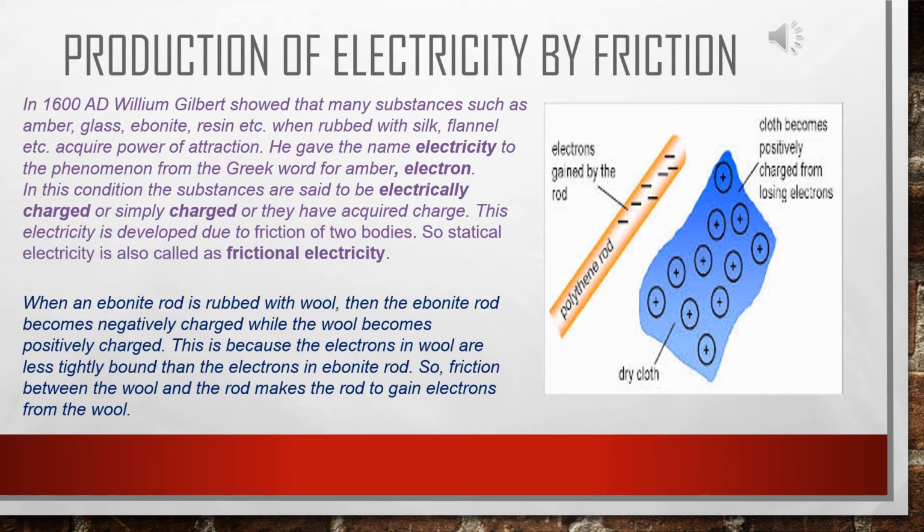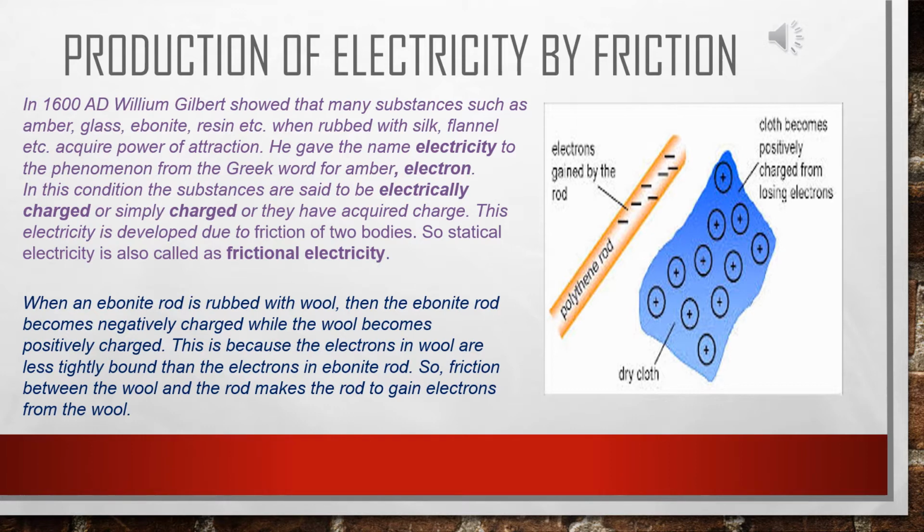Production of electricity by friction. In 1600 AD, William Gilbert showed that many substances such as amber, glass, ebonite, resin, etc., when rubbed with silk, flannel, etc., acquire power of attraction. He gave the name electricity to the phenomenon from the Greek word for amber, electron.